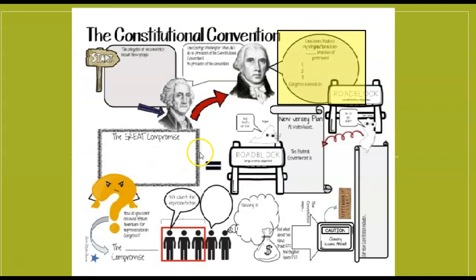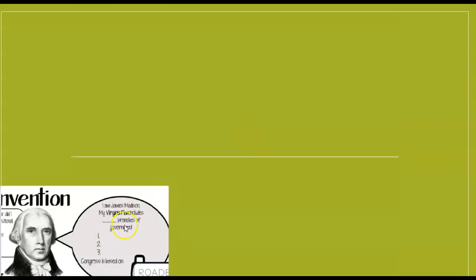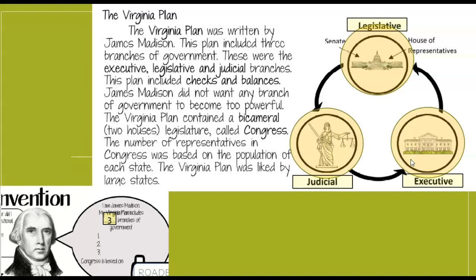So moving over to James Madison's plan, so the first one that was introduced was the Virginia Plan. So in my Virginia Plan, take a look up here, was written by Madison. He's going to have 3 branches of government. So we go over here, we look 1, 2, and 3. So you can fill those then in here with those 3 branches. And you've got those 3 shown right here.